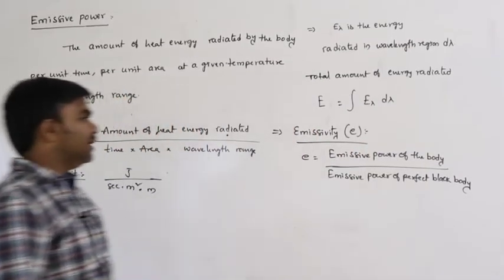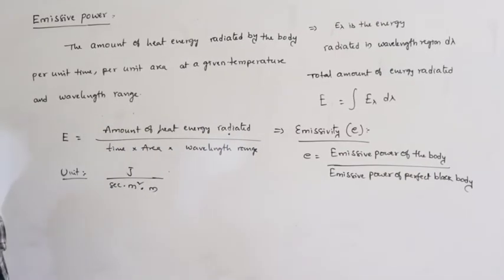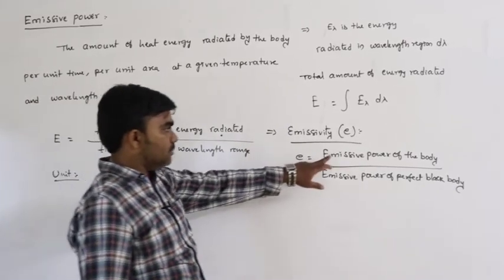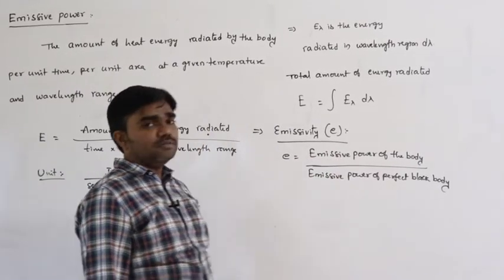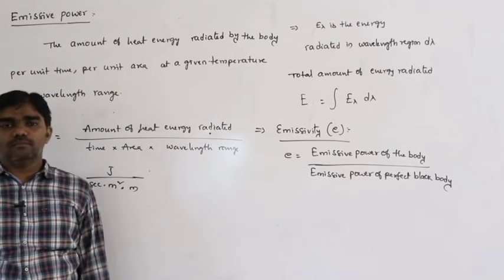That is called emissivity. Emissivity is defined as the emissive power of the body divided by the emissive power of the perfect black body.